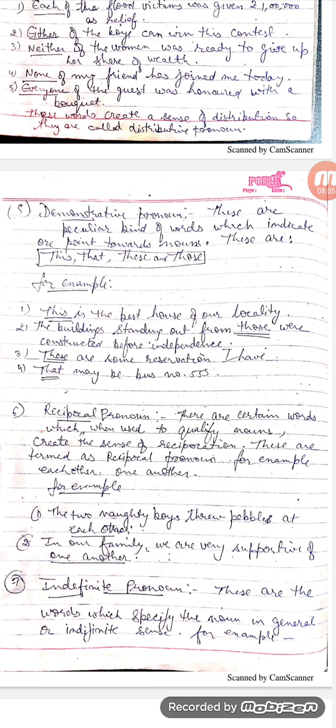And in example number 5, that may be bus number 555. In this sentence, the demonstrative pronoun that is used to point out, that is, to refer to the bus.